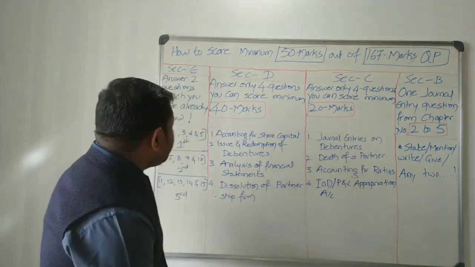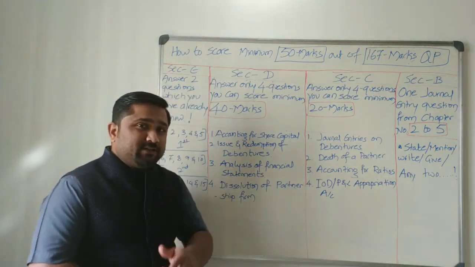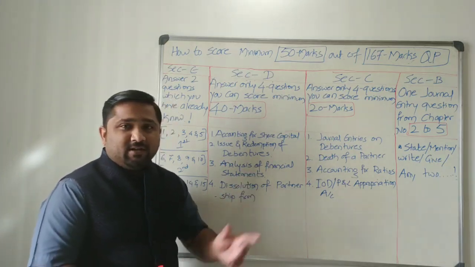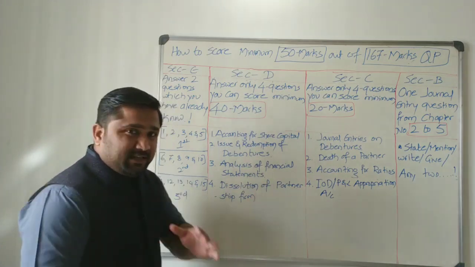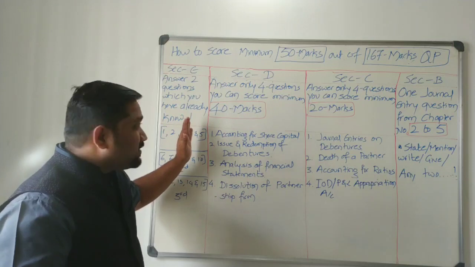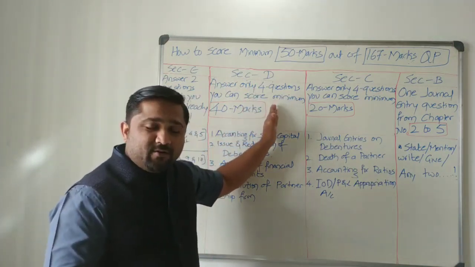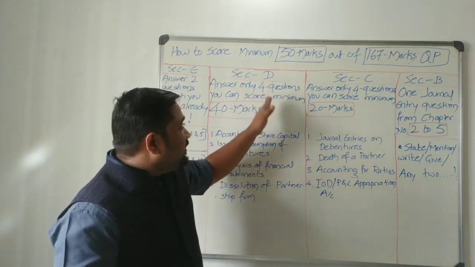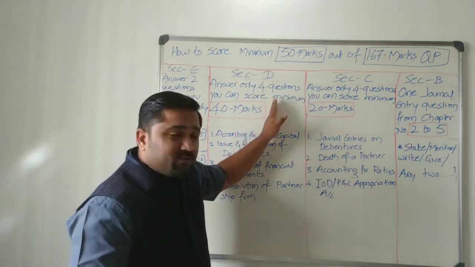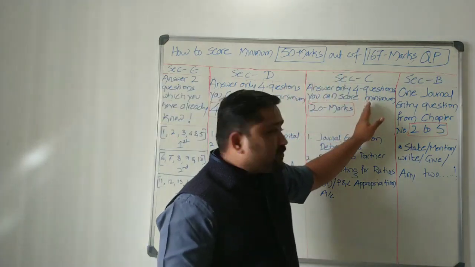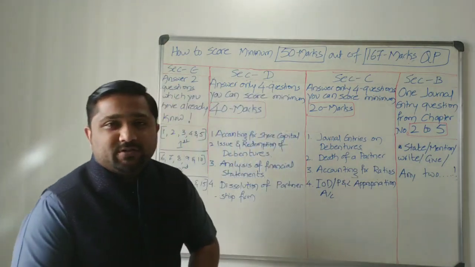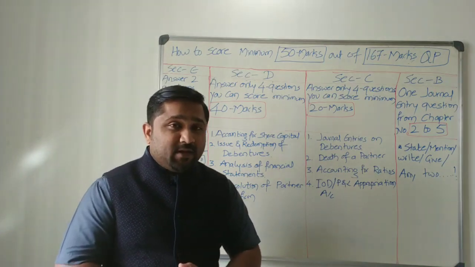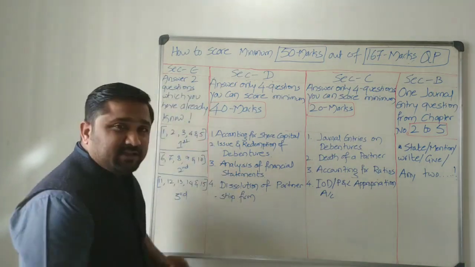So let us begin. See, as you know that we have 5 sections. I did not even select section A. I'll tell you later on why I did not consider it here. See, section E, that is practical oriented questions. Section D, the major portions will be covered in this section, or marks will be given in this question. That is section D, 12 marks question. Section C, 6 marks questions, and section B, 2 marks questions. Section A, 1 mark question. So I did not consider section A. Okay, so let us start with section E.